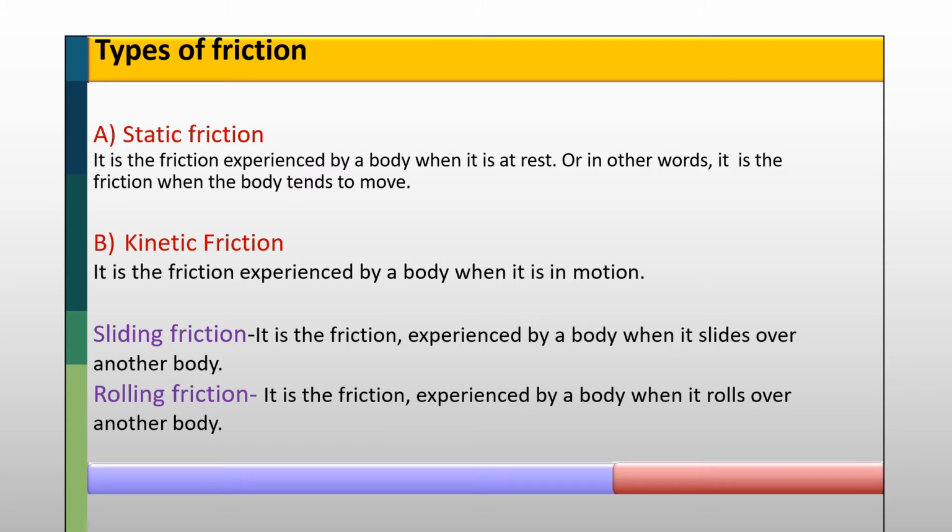Static friction is the friction experienced by a body when it is at rest, or in other words, it is the friction when the body tends to move. Second, kinetic friction is the friction experienced by a body when it is in motion. It has two types. First is sliding friction, the friction experienced by a body when it slides over another body. Second, rolling friction, the friction experienced by a body when it rolls over another body.